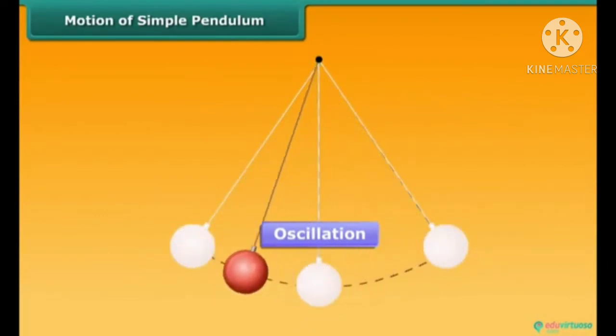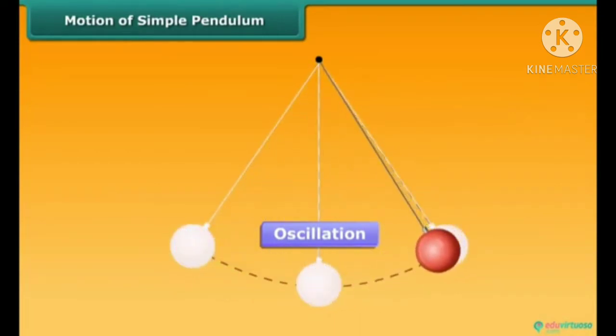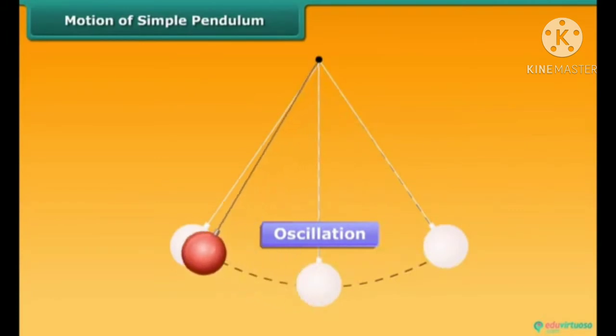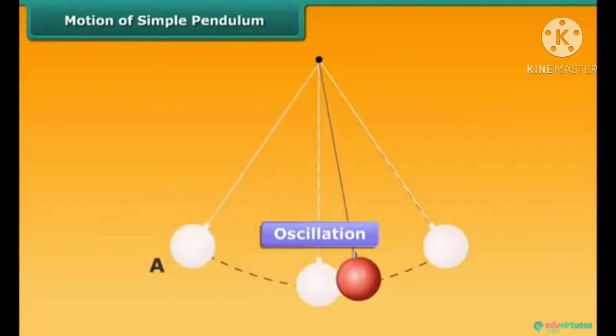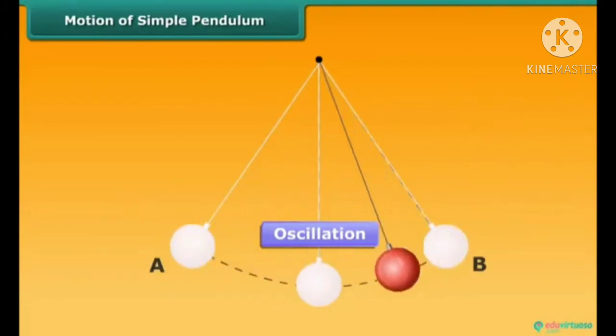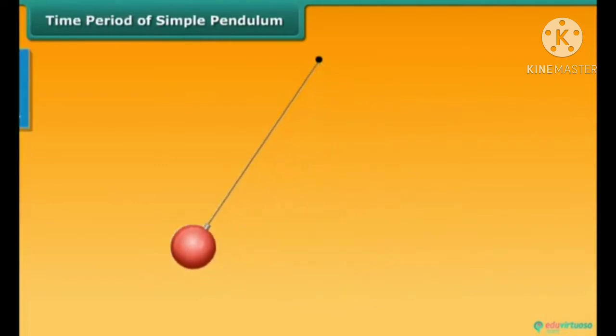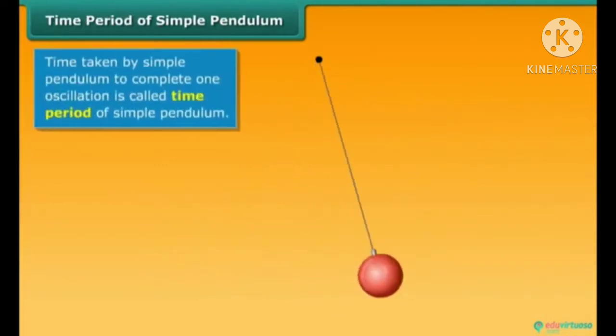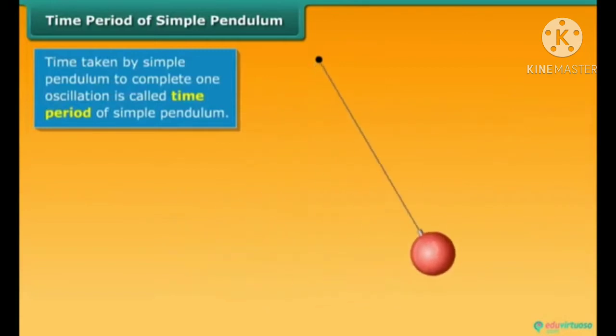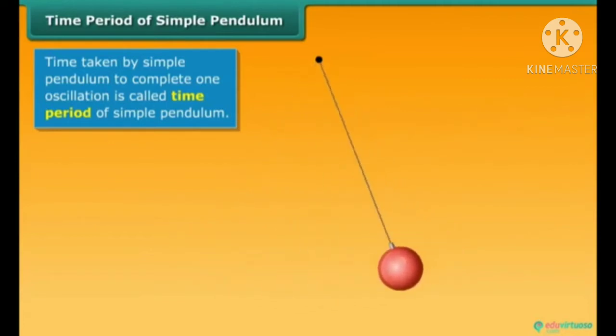Alternatively, an oscillation can also be measured as the movement of the bob of a pendulum from one extreme position A to the other extreme position B and back to A. The time taken by the pendulum to complete one oscillation is called its time period. You can compute it with the help of this simple exercise.